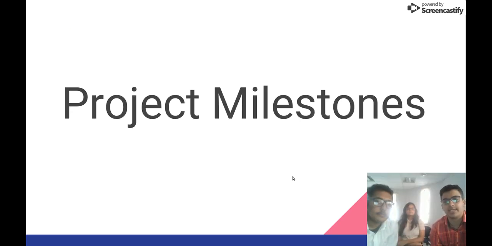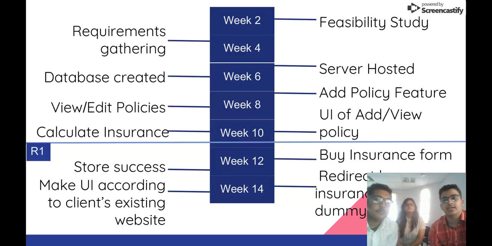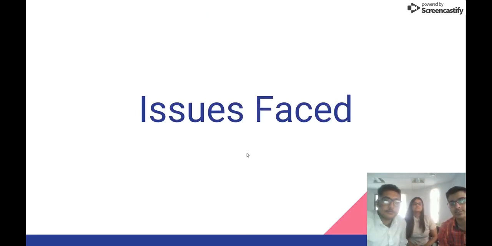So, our project milestones. As you can see, the first three sprints were covered before R1, and during that, while creating the policy UI of the view policy page, we ran into some major issues. So we extended that till R2, and we completed that in R2, and the last three sprints were covered in R2. Now we will tell you about the issues we faced during our entire project.